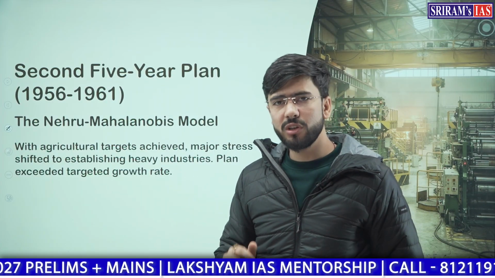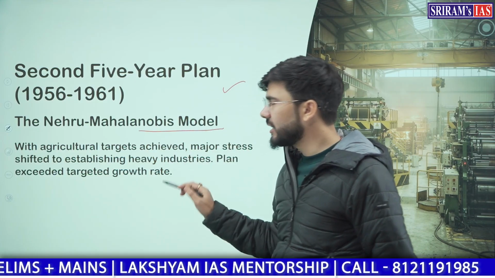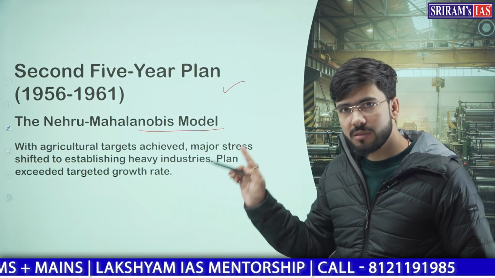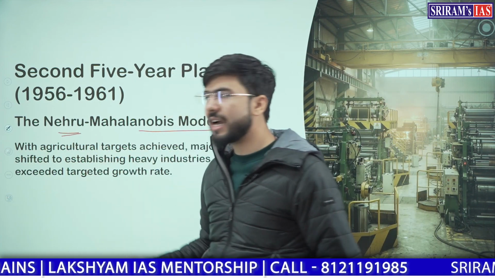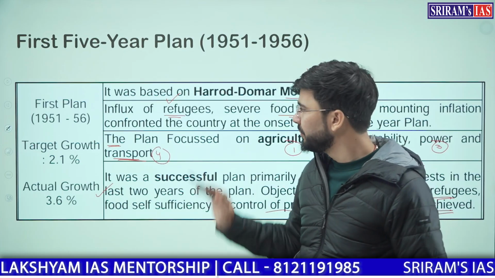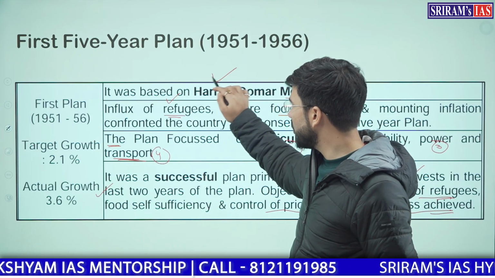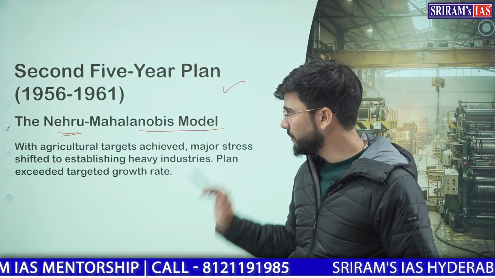The second 5-year plan, which came in 1956 to 1961, is also known as the Nehru-Mahalanobis model. There were 2 main architects of this plan: one was our Prime Minister Jawaharlal Nehru, and the other was Mahalanobis, the economist of that time. Now remember, the first plan was the Harrod-Domar model and this was the Nehru-Mahalanobis model.